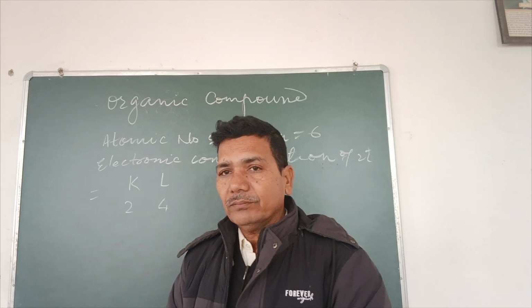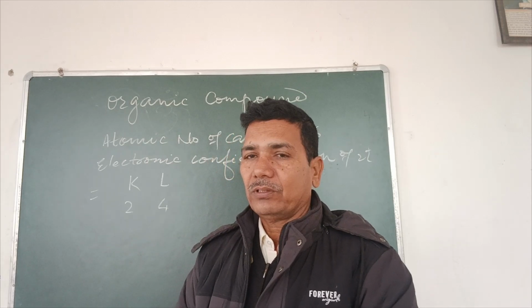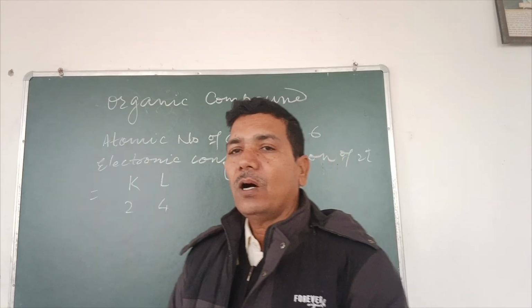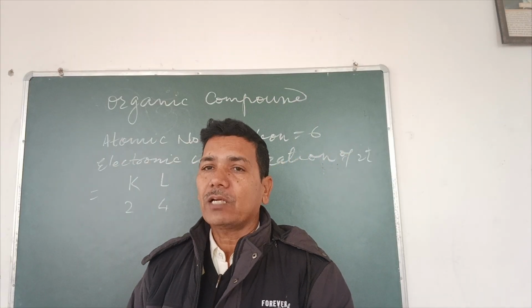Naturally, carbon has so many compounds. What is the reason behind this? What are the reasons for the abundance of organic compounds?